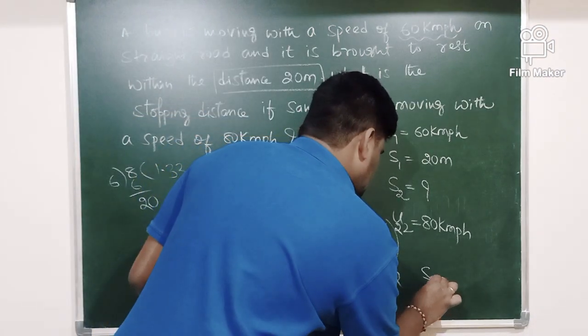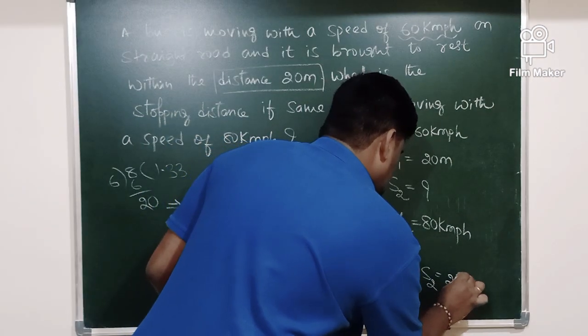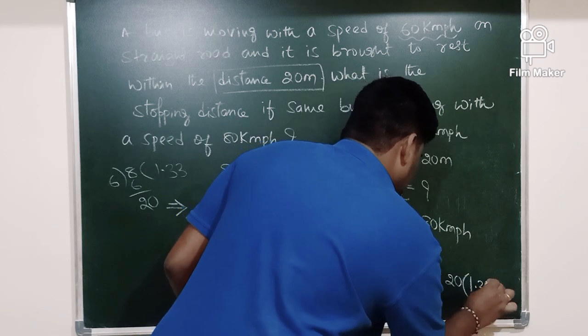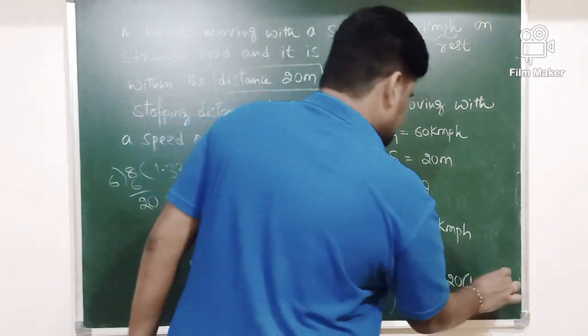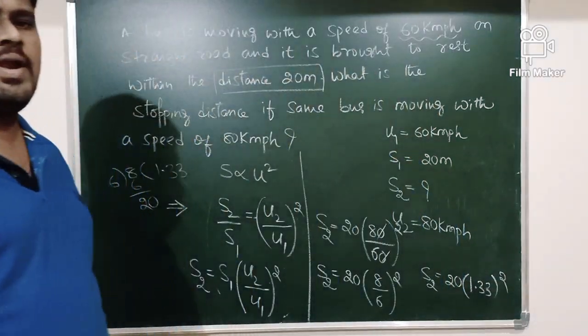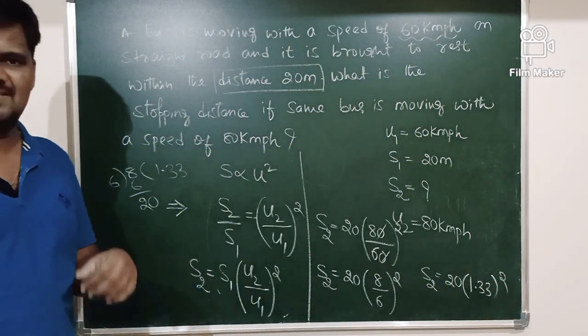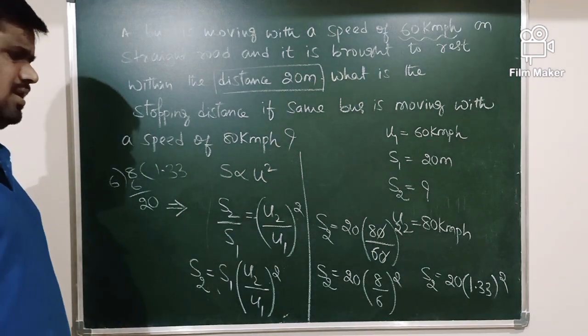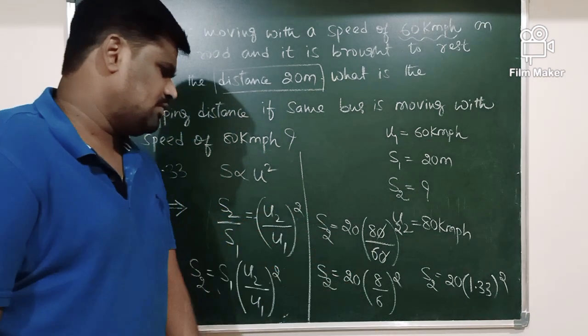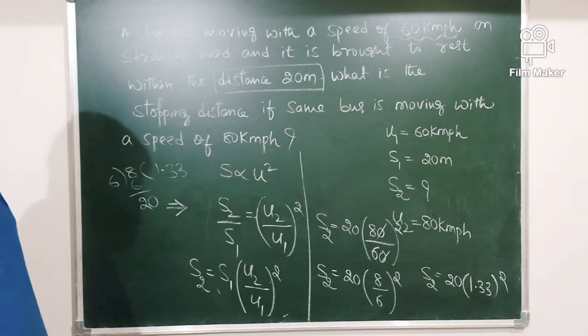Therefore, S2 equals 20 into 1.33 square. Or else you can write 64 by 36, no problem.